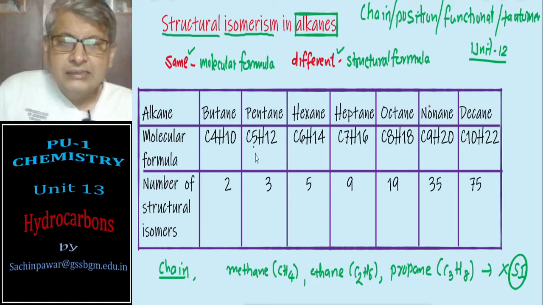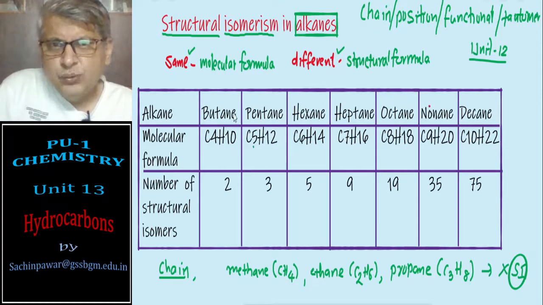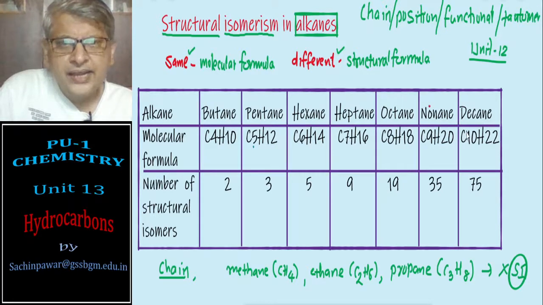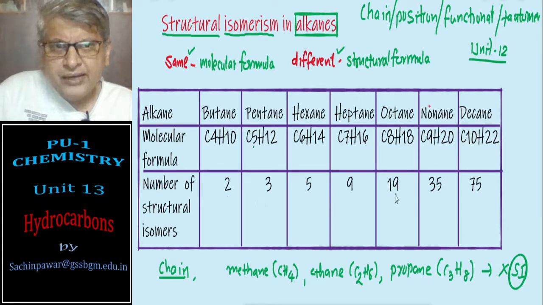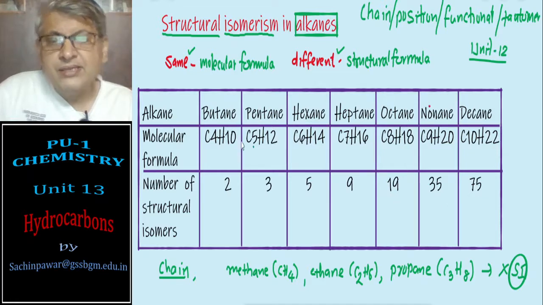The others after that, butane, pentane, hexane, heptane, octane, nonane, decane, respectively containing 4, 5, 6, 7 carbon atoms and so on, contain exact numbers of structural isomers, and these are 2, 3, 5, 9, 18, 35, 75 respectively.